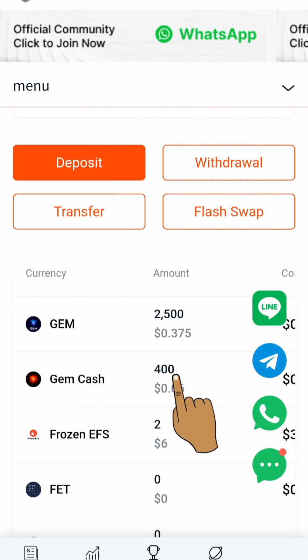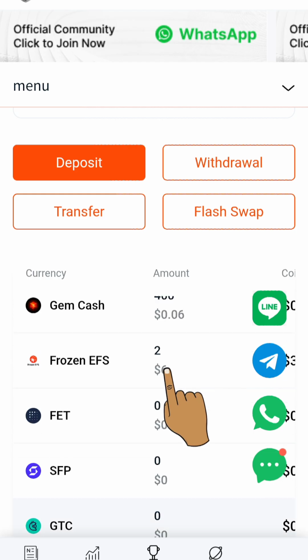So every single day, all I need to do is come in here and sign in on this platform, and I'm going to be getting an accumulation of gems every single day. To accumulate your gems and your gem cash, all you need to do is sign into the platform every day and also invite friends, relatives, and business associates to the platform, and you'll be able to earn more gems.